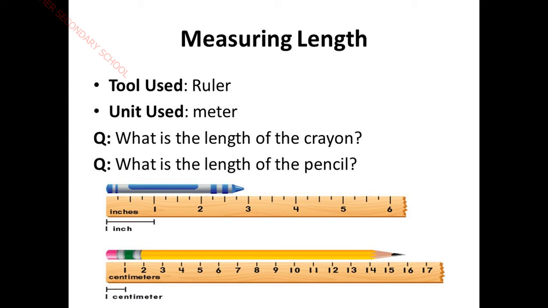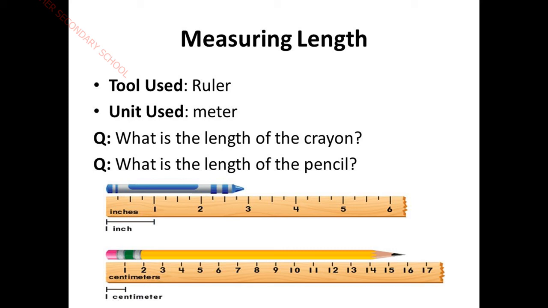So for these two questions we found the answers, right? For the first one, the crayon, how do we measure? This is our starting point, 0 inch, and where the tip ends, that point is our final length of the crayon. So the length of the crayon is 3 inches.